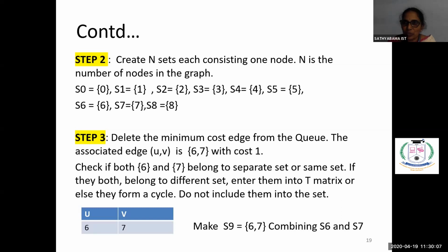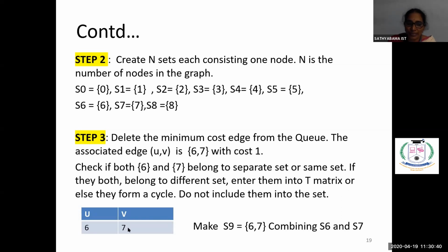Now what you are supposed to do is take the least cost edge from the queue and include it into the solution table, called table T. So this is our table T. Take the least cost edge. What is the least cost edge? See here, in the previous table, the least cost edge is 6, 7, which has the cost 1. So we have taken the least cost edge 6, 7 and we are storing it here in the table.